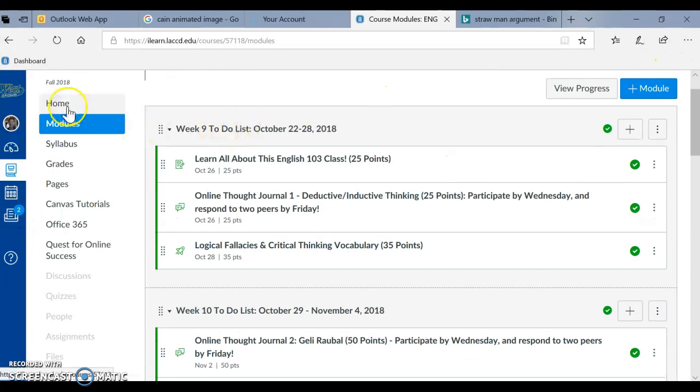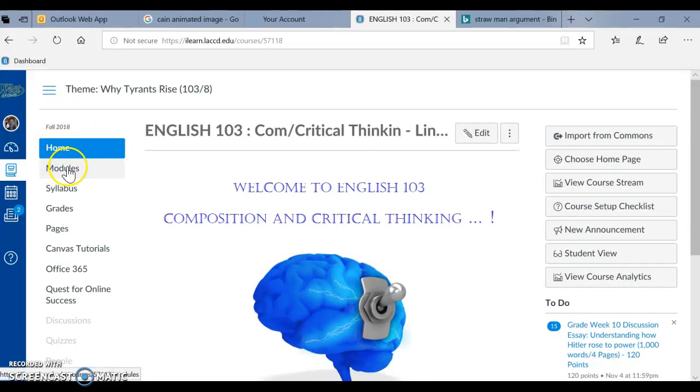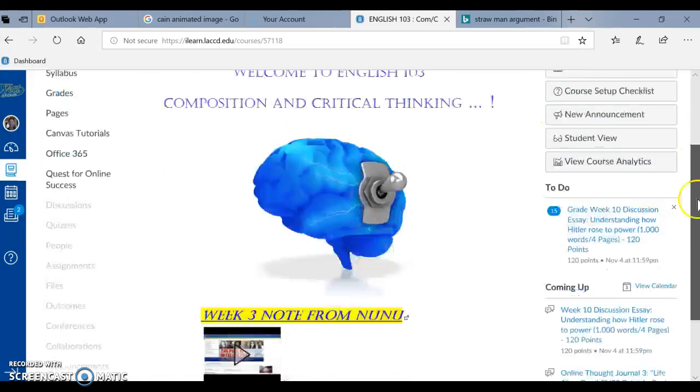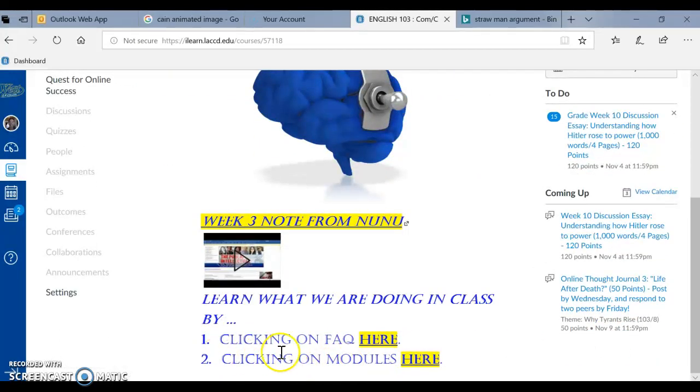I'm taking us back up to home, and I'm reminding you that you can get to our class assignments through modules in the left menu, or you can use this handy link right down here.